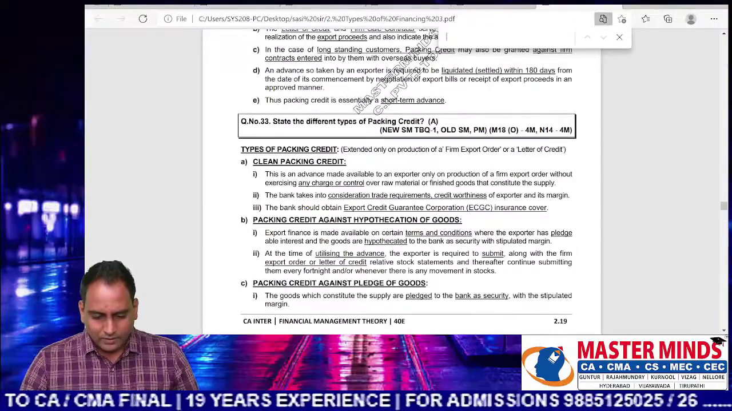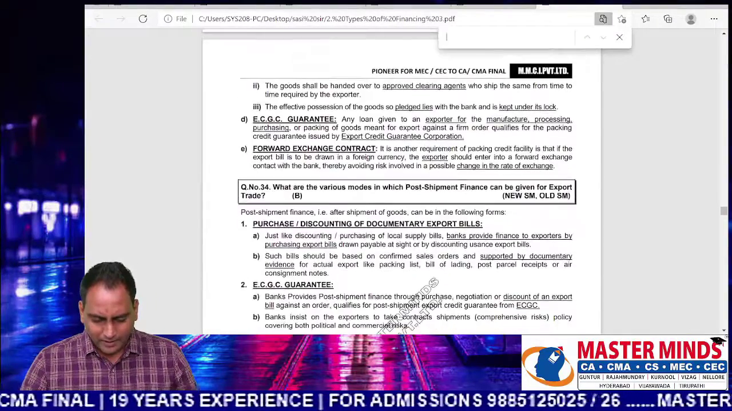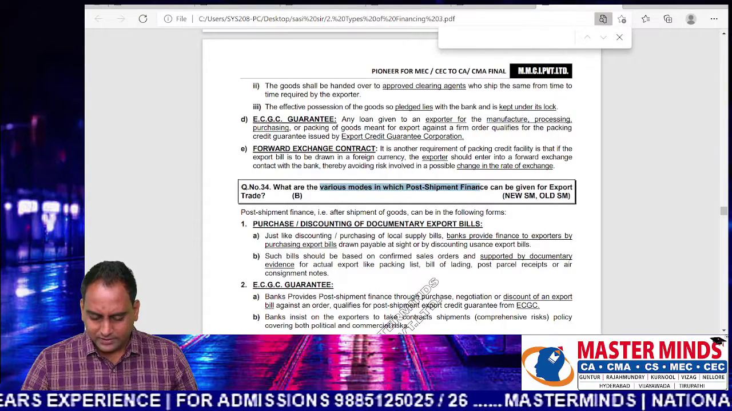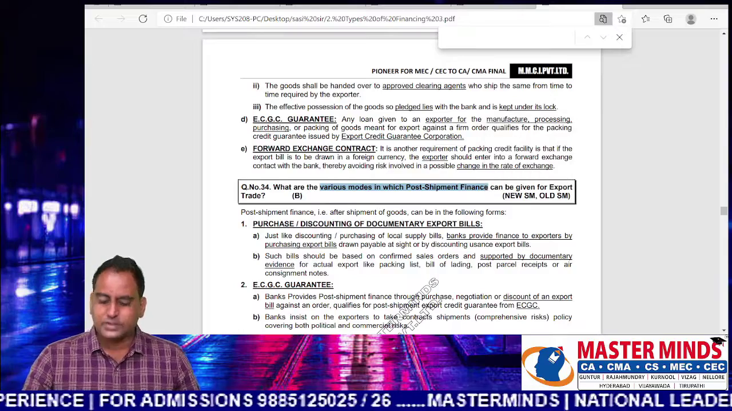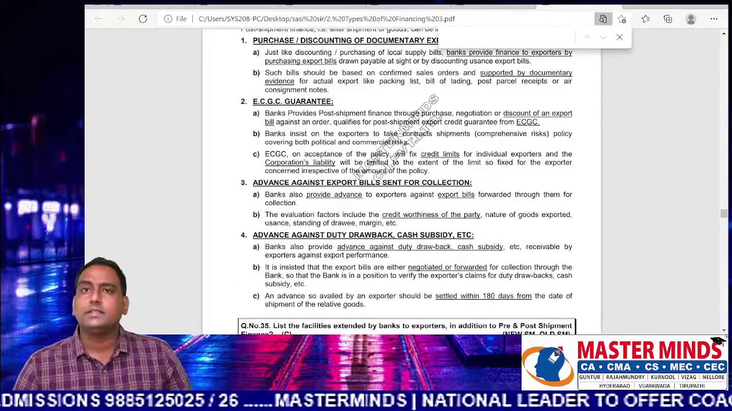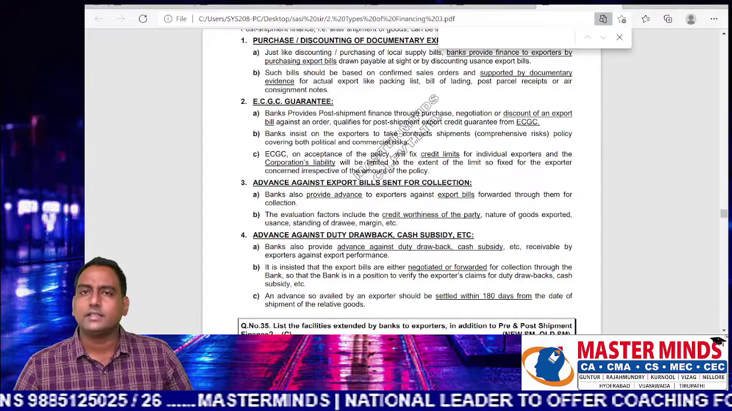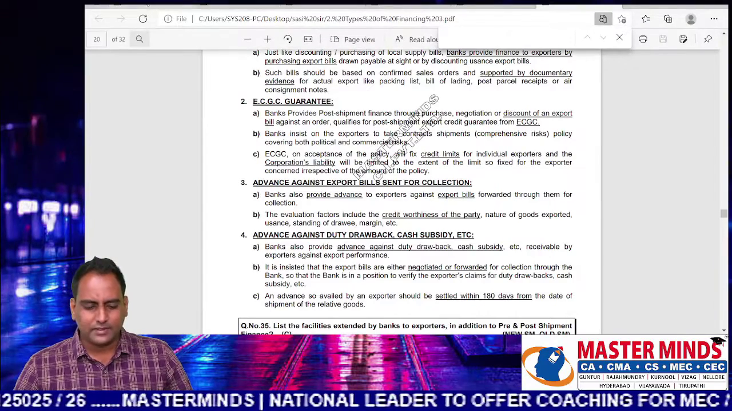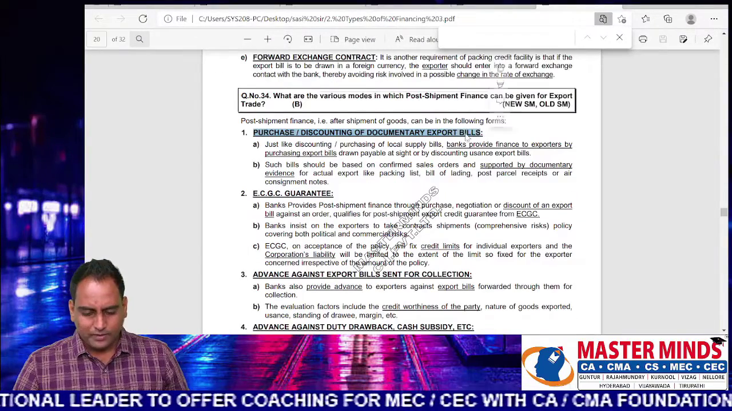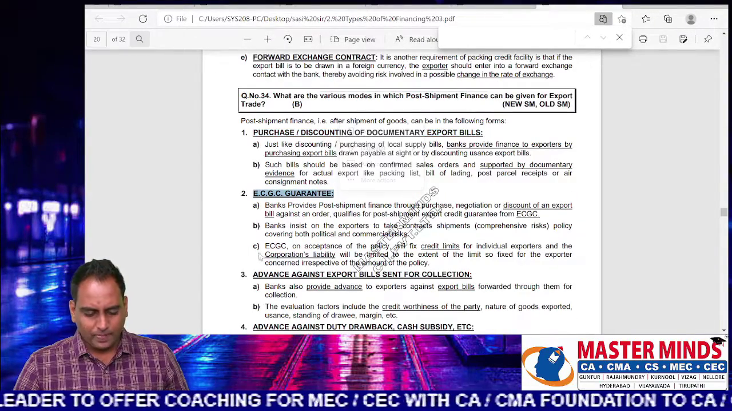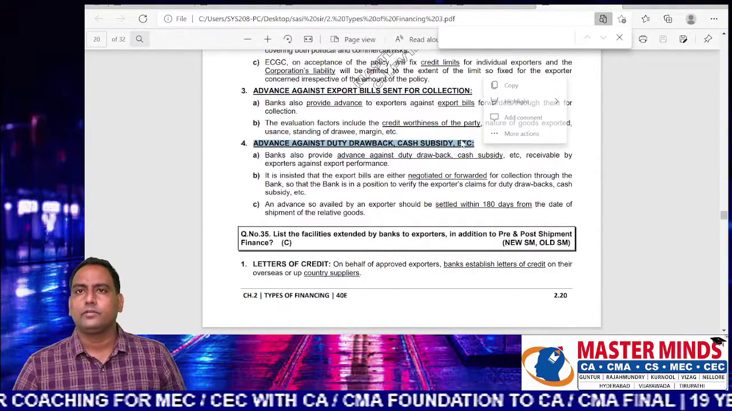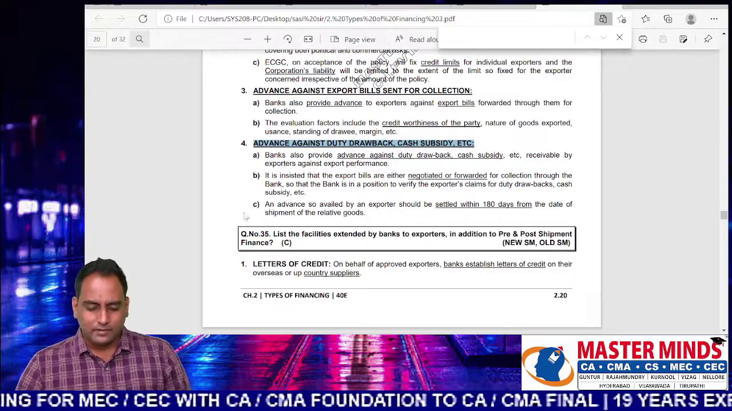You can see different types of packing credit and what are the various modes of post-shipment finance. Purchase bills, discounting of documentary export bills, ECGC guarantees, advance against export bills sent for collection, like that. So you need to write at least 4 points from these: point 1, point 2, point 3 and point 4. So these 4 points you must answer.